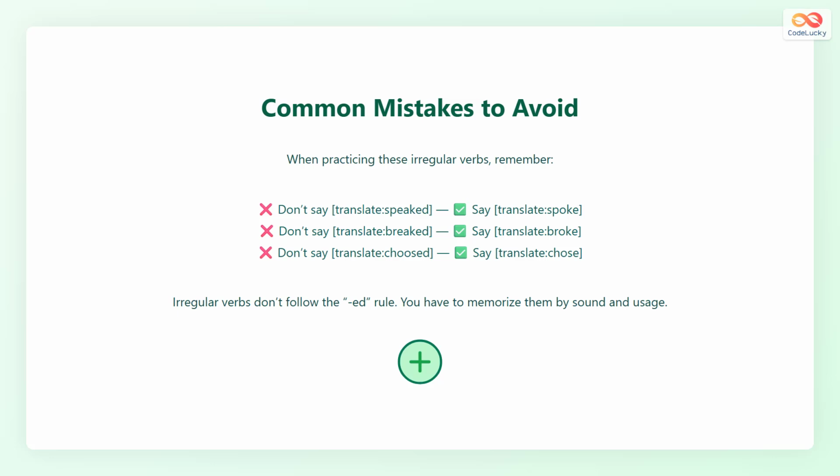Many learners make small mistakes with these verbs. Never say speaked, instead say spoke. Never say breaked, say broke. Never say choosed, say chose. Irregular verbs don't use the -ed ending. You have to learn each one individually by using them in daily speech. With regular practice, these forms will stay in your memory.